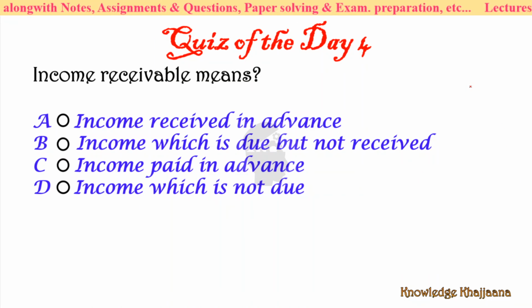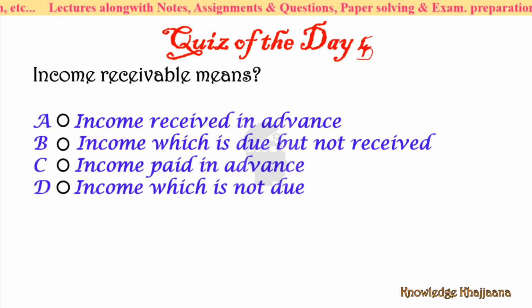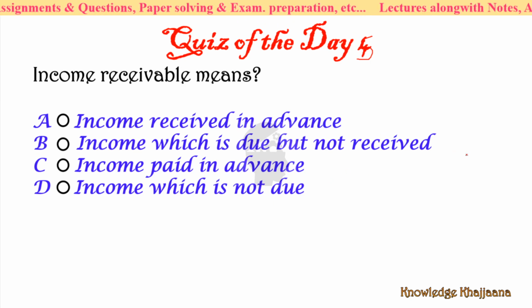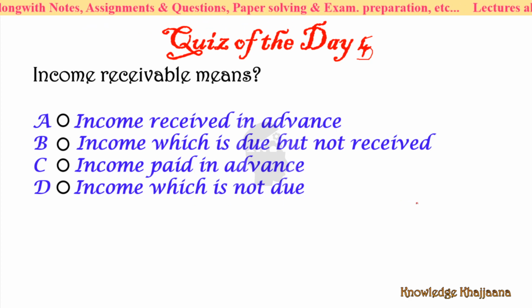So this is the quiz of the day 5th. Okay, see, what is meant by income receivable? 4 options I have given. Income receivable means income received in advance, income which is due but not received, income paid in advance, or income which is not due. Okay, so you have to give me the correct answer immediately.